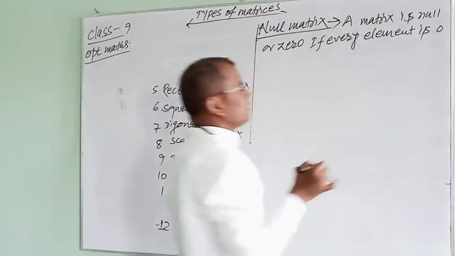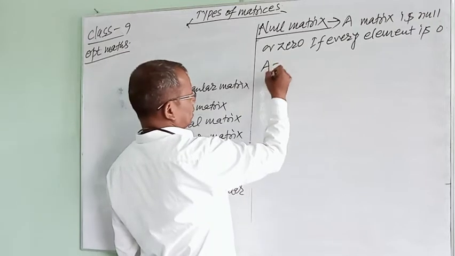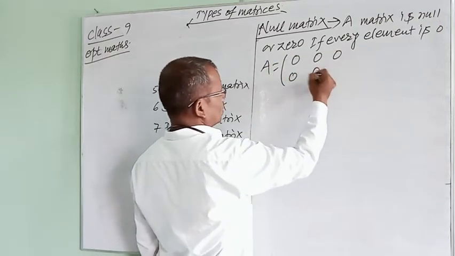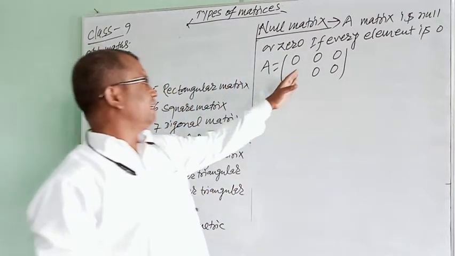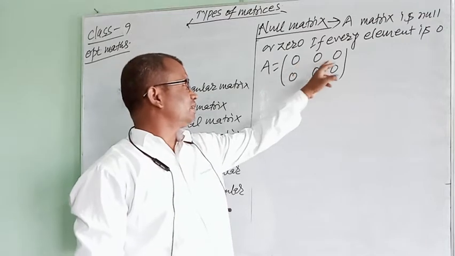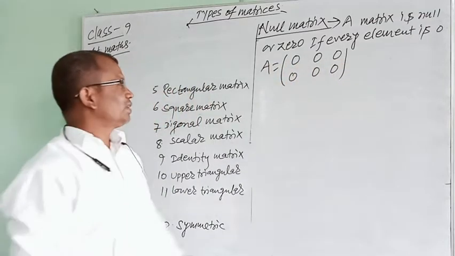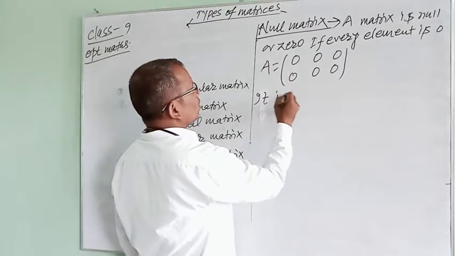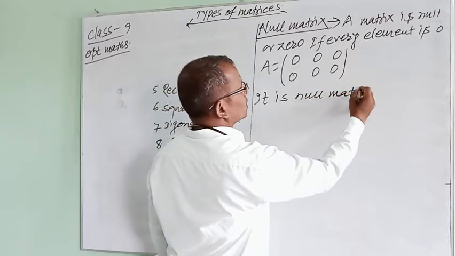If every element is zero, that is 0, 0, 0, 0. In this matrix A, every element is 0. Means every element of this matrix is 0. Therefore, it is a null matrix.